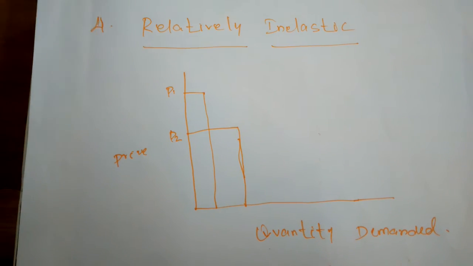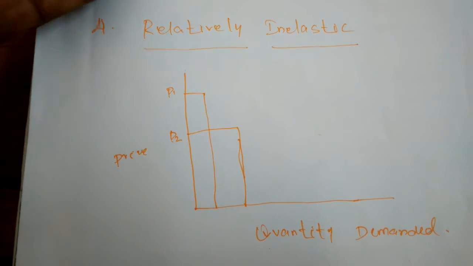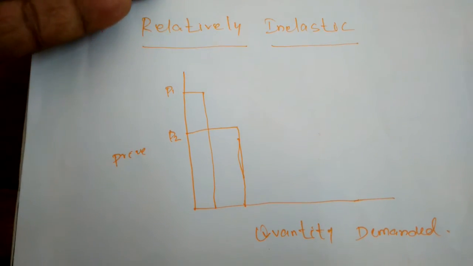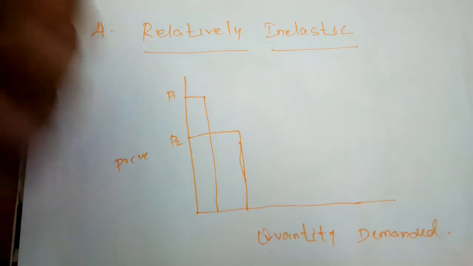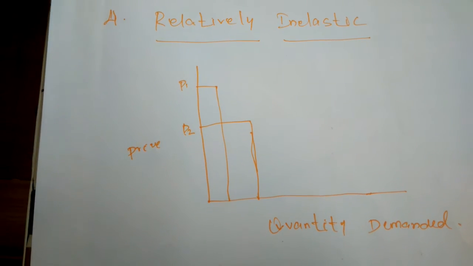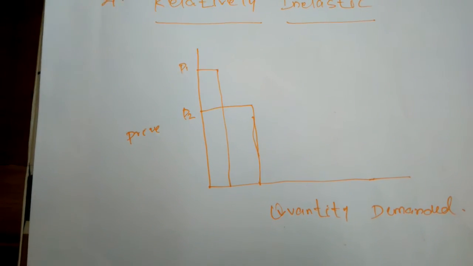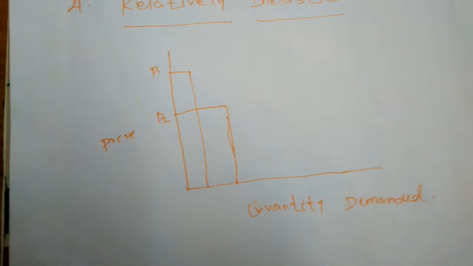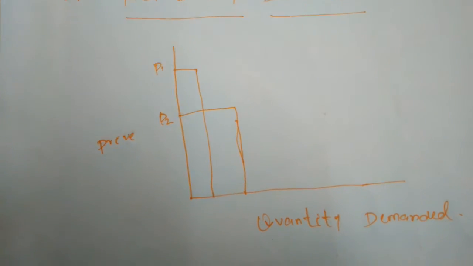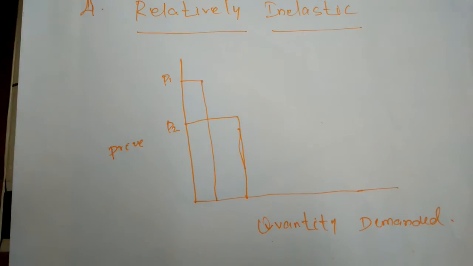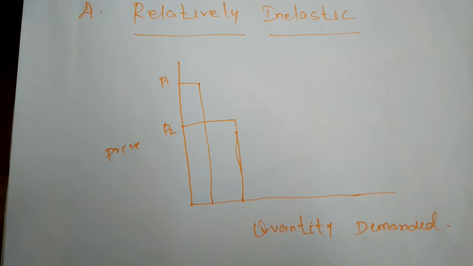For example, if the price of that commodity decreases by 5 units, the quantity demanded increases by just one unit. This demand occurs only for a fall in price.